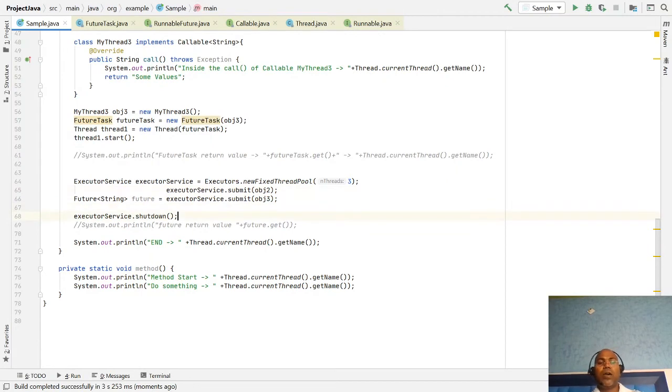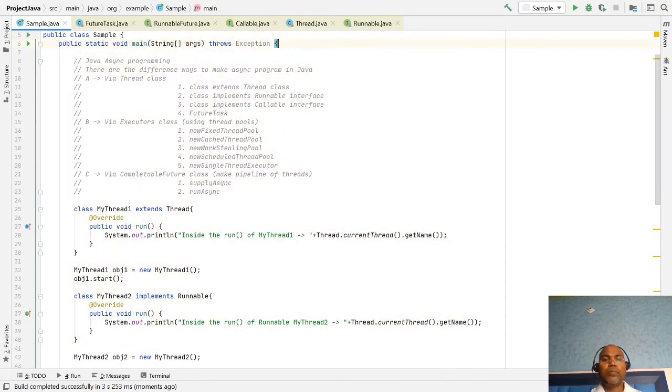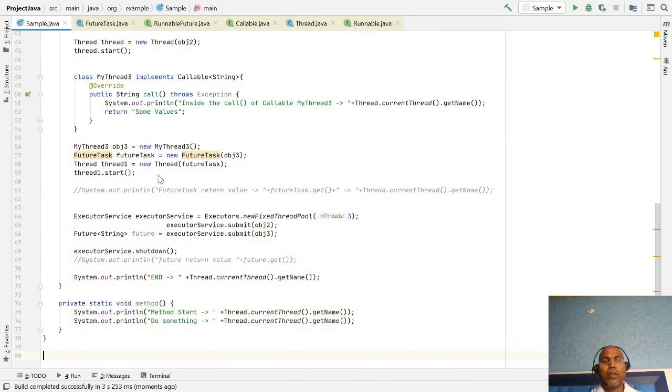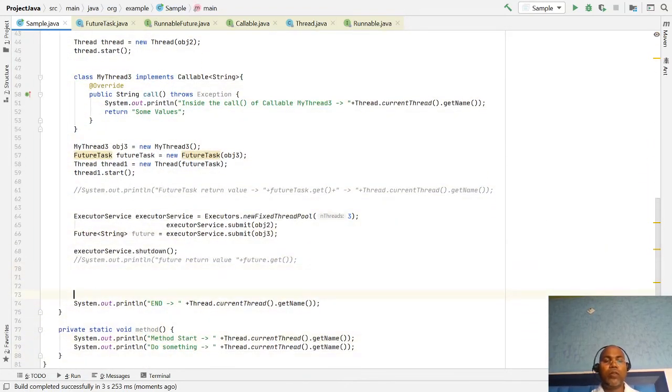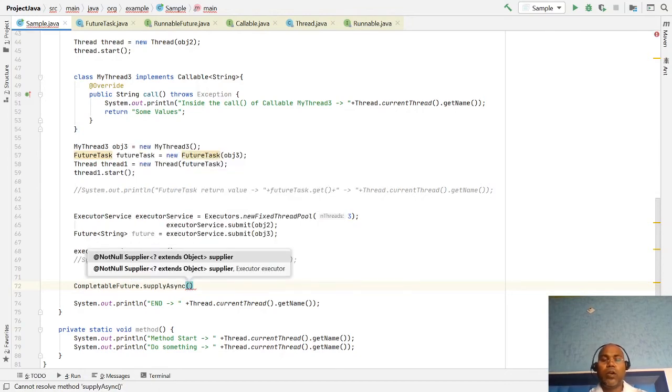So these are your... Here I am going to think about the last approach, your CompletableFuture. This is another approach where you can use CompletableFuture. supplyAsync is a function we are using to supply, and here these are the constructors.